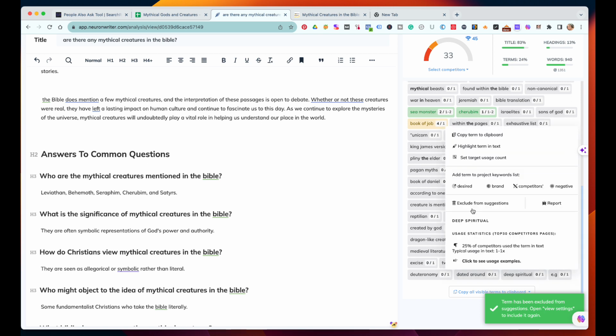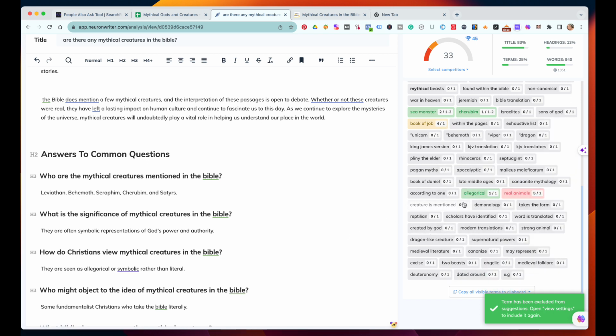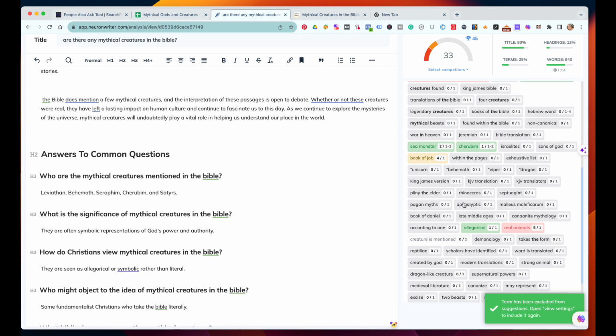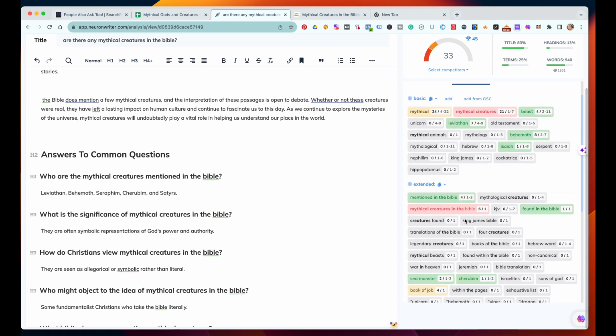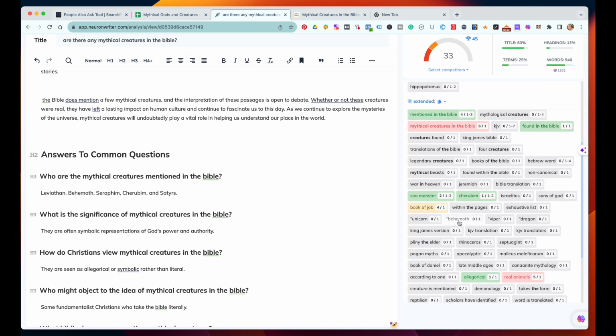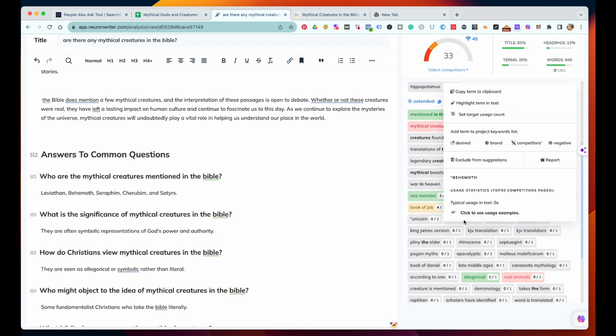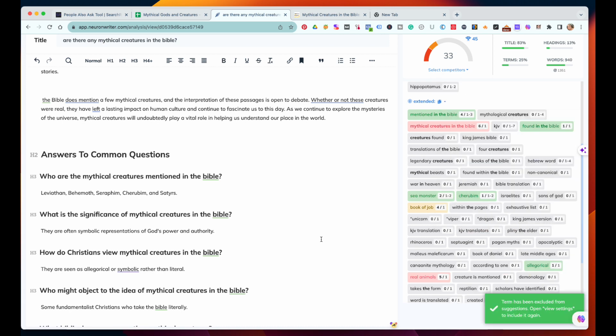Okay. I don't need deep spiritual either. As we get rid of a lot of these words, but I just don't know if I want to yet. But for instance, behemoth needs to be in there, because it's right here. I'm wondering why it's not marked, because it has a quotation, but we do have it. So we're going to go ahead and take that out, since we know we have that in there.